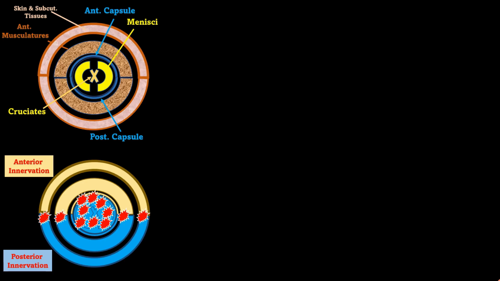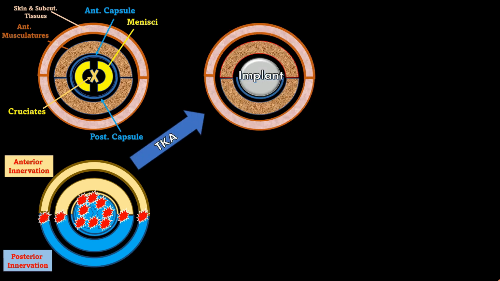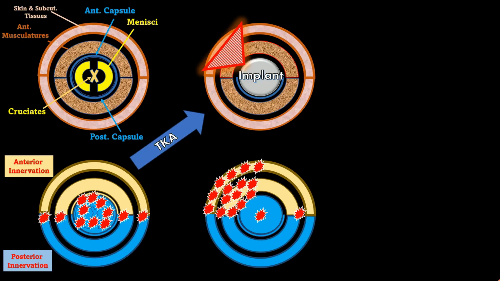However, after total knee replacement, all intra-articular pain generating components are excised and replaced with non-neural, non-vascular implants. Thus, postoperatively, extra-articular components over the anteromedial surgical dissection area, which were healthy before surgery, generate more pain than intra-articular components.